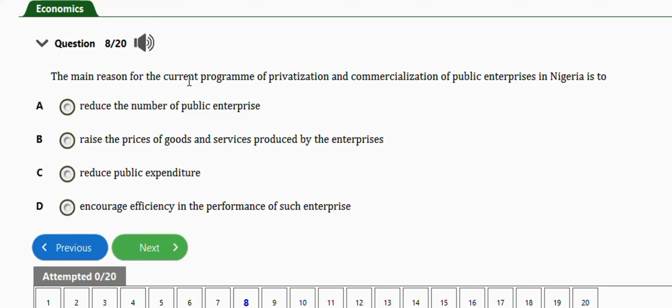It says the main reason for the current program of privatization and commercialization of public enterprises in Nigeria is to reduce the number of public enterprises, raise the prices of goods and services produced by the enterprises, reduce public expenditure, encourage efficiency in the performance of such enterprise. The right answer is option D, encourage efficiency in the performance of such enterprise. Very important. Next question is this one.